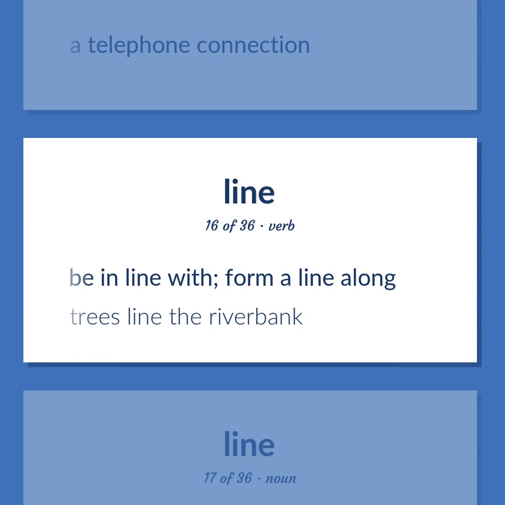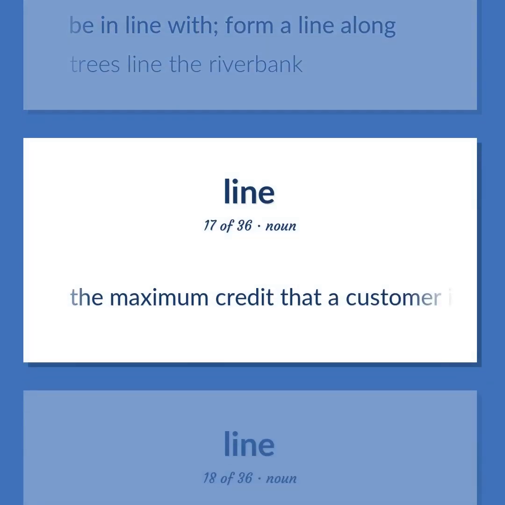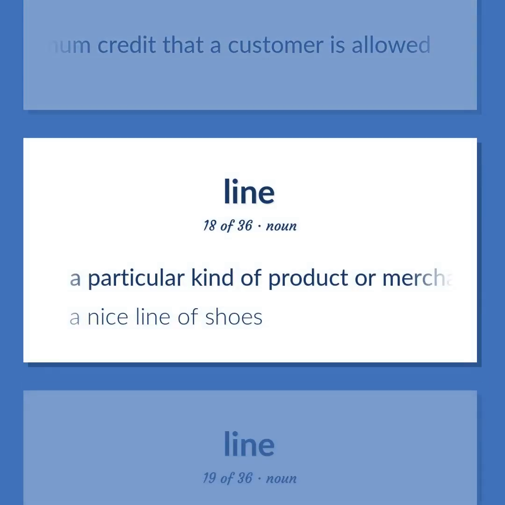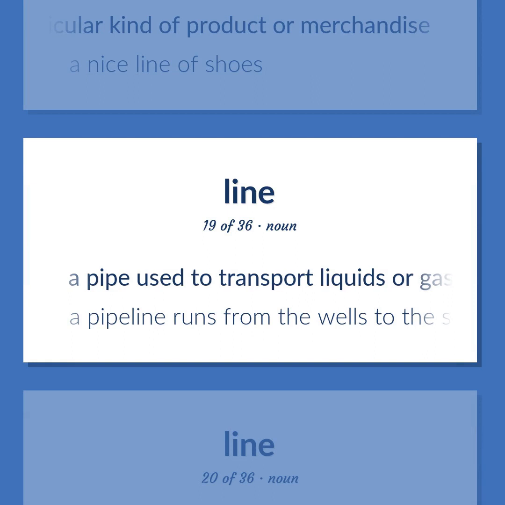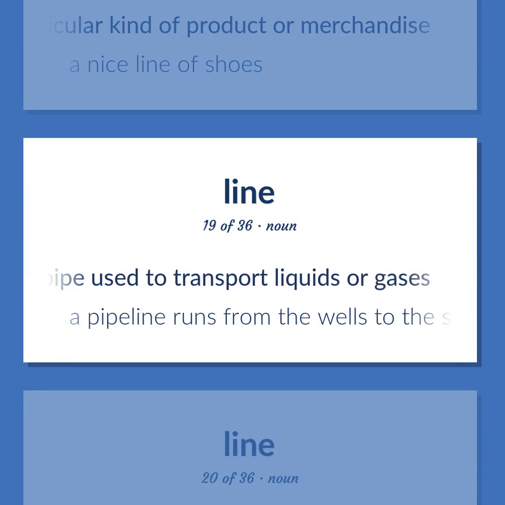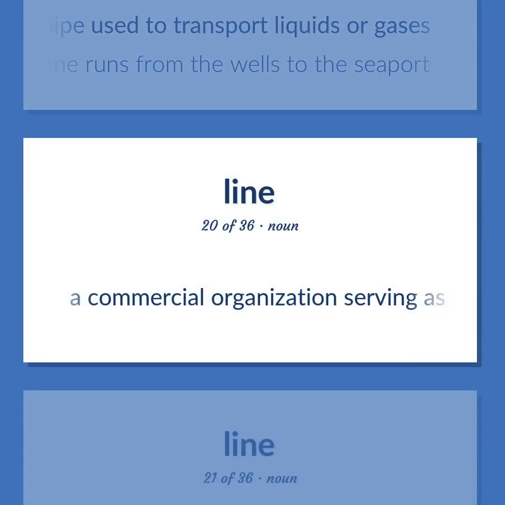Be in line with, form a line along. Trees line the riverbank. The maximum credit that a customer is allowed. A particular kind of product or merchandise. A nice line of shoes. A pipe used to transport liquids or gases. A pipeline runs from the wells to the seaport. A commercial organization serving as a common carrier.